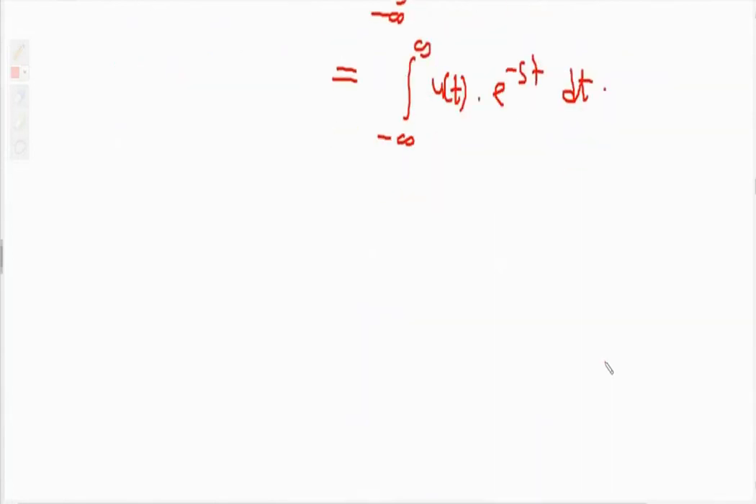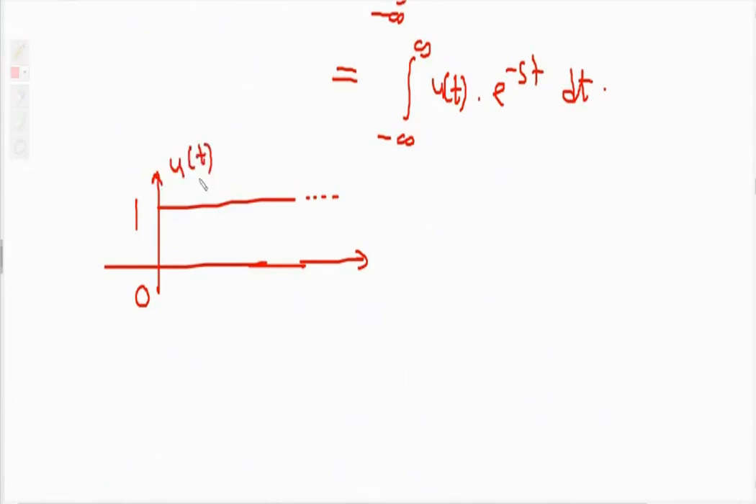Now, this is the graph of the unit step signal u of t. It starts from 0, ends at infinity, and has amplitude 1. So we have to change the limits. Integration from 0 to infinity, and the value of u of t is 1. So 1 dot e raised to minus st dt. This becomes e raised to minus st upon minus s, with limits 0 to infinity.